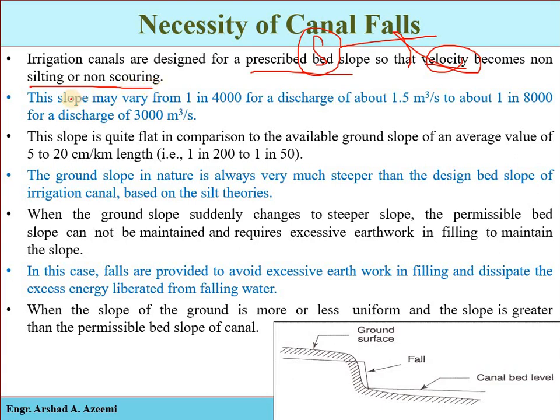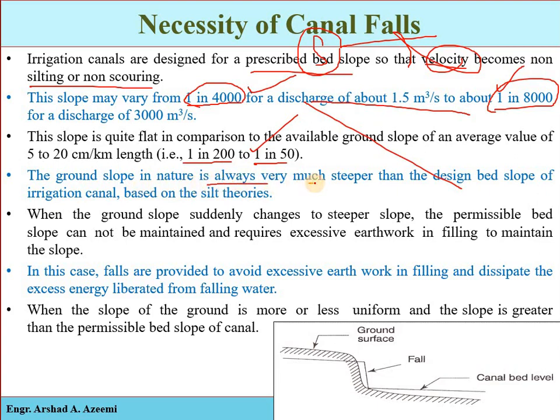Okay, so now see, based on experience, or if we look into different designs, most canals have a slope from 1 in 4,000 to 1 in 8,000. And if we look into the natural topographical condition of the earth, mostly the slope of the ground is 1 in 200 to 1 in 50. So as compared to 1 in 4,000 and 1 in 8,000, these are very steep slopes. See, this will be the ground slope, and this will be your designated slope. The ground slope in nature is always much steeper than the designed bed slope of the canal.